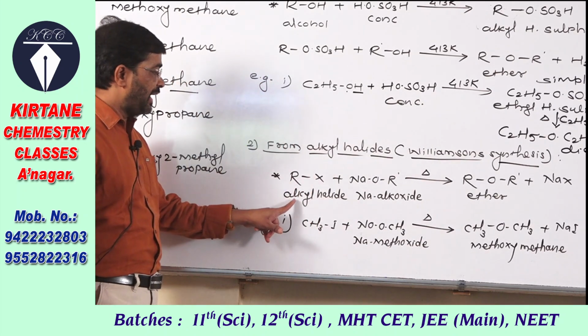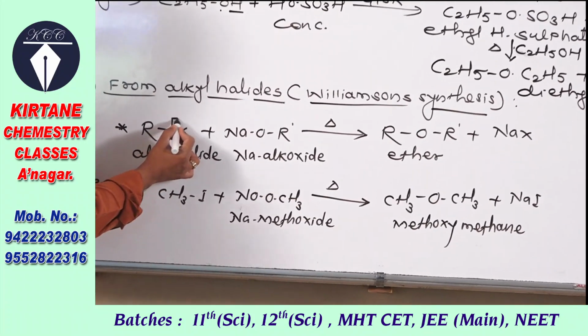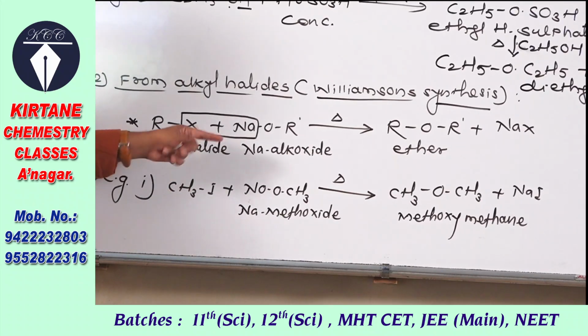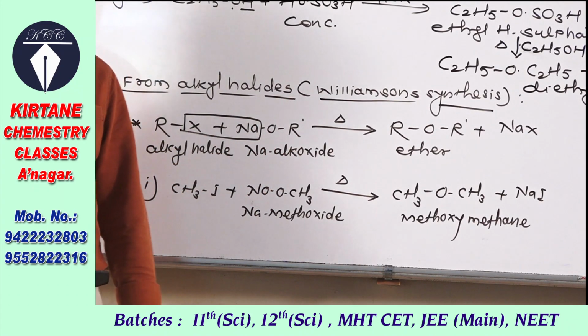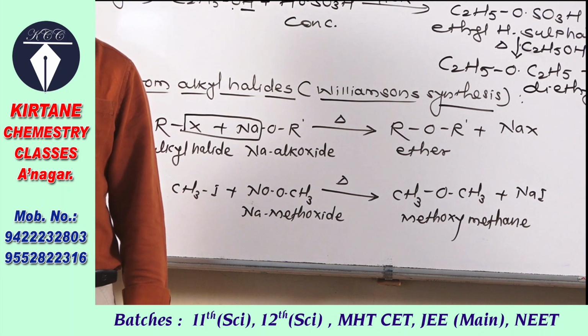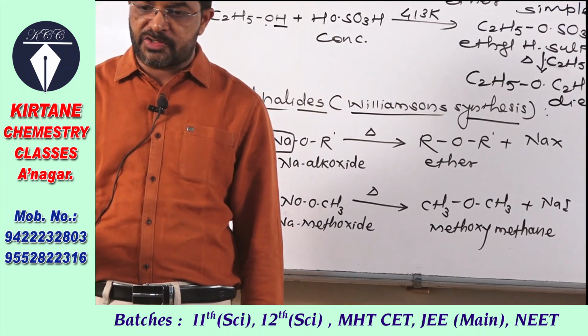Here you see alkyl halide boiled with sodium alkoxide. Point to be remembered: the halogen atom of an alkyl halide is replaced by an alkoxy group. It is a replacement reaction, a substitution reaction, and alkyl halides show nucleophilic substitution reactions.